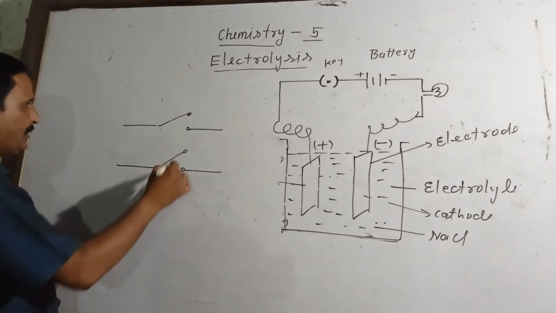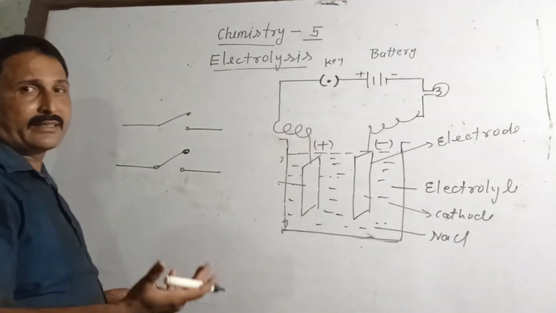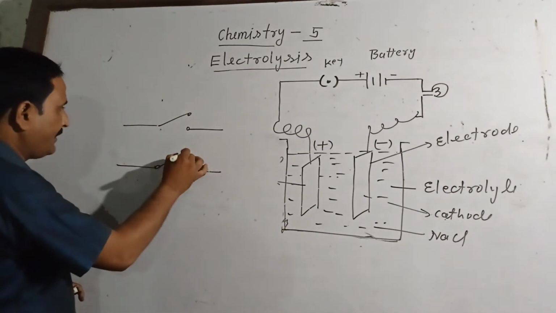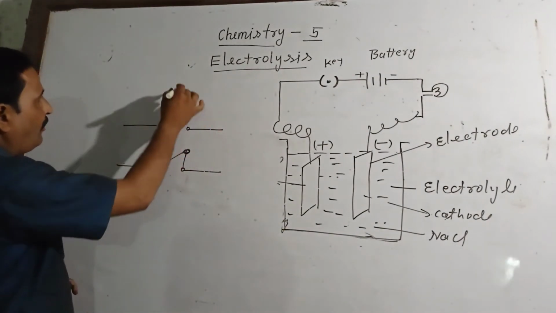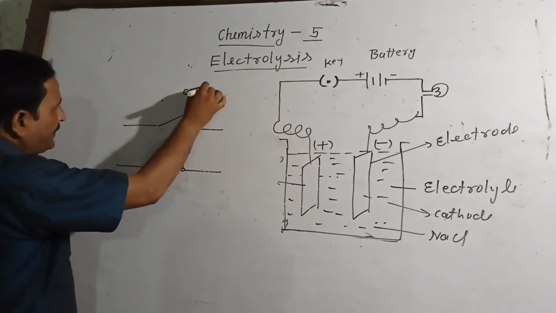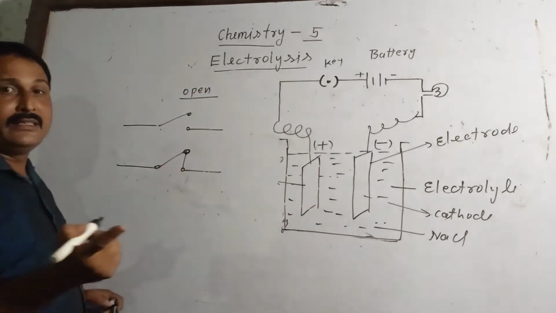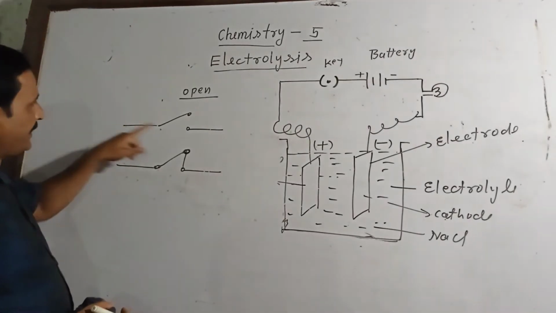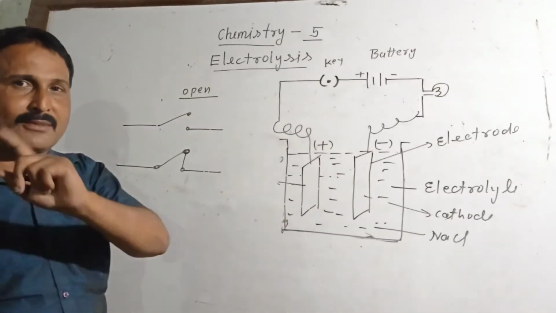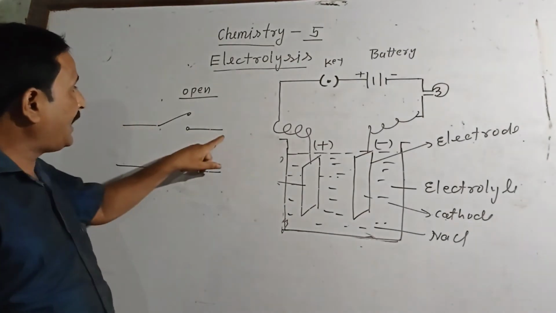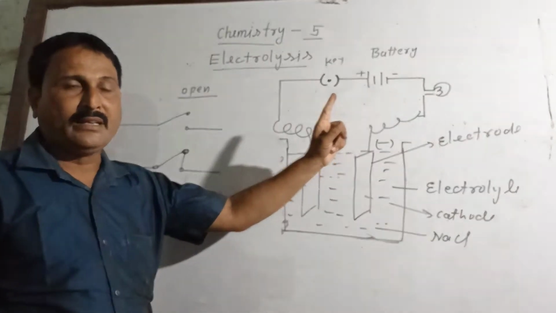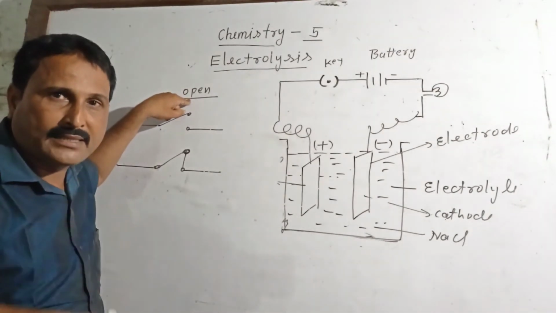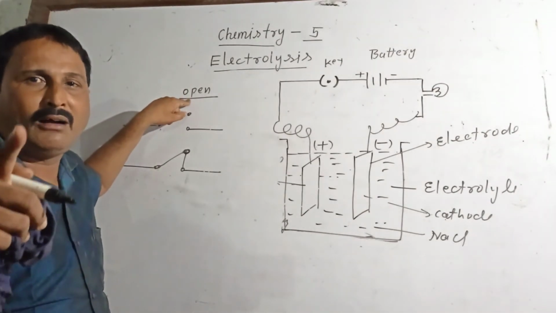In physics you have already studied this. If your teacher had taught you that chapter, you know about it. See, this circuit is called an open circuit. An open circuit, or incomplete circuit, means a circuit in which electric current does not flow, which does not allow electric current to pass through it. So this is called an open circuit, or incomplete circuit, or switch off.